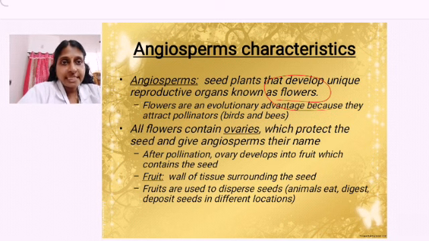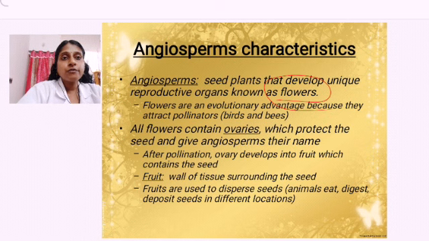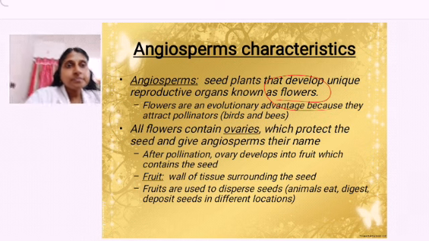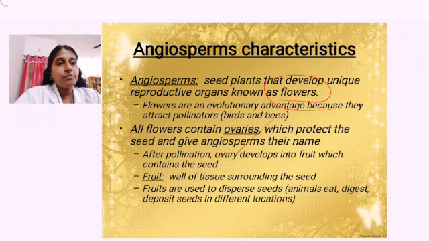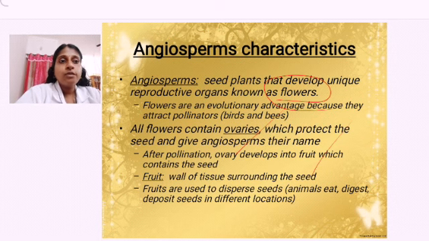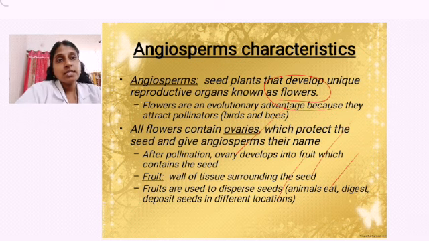In the flower, the ovule is protected by the ovary. This ovary later turns into a fruit. Since the fruit covers the seed, that's why the name suggests it is an angiosperm. After pollination, the ovary develops into a fruit which contains the seed. The fruit wall is the tissue surrounding the seeds. Fruits are used for dispersing seeds from one place to another. Birds or animals collect the fruits from one place to another, helping in dispersal of seeds, so a new plant will come out in those localities.